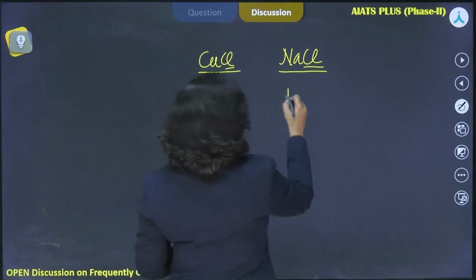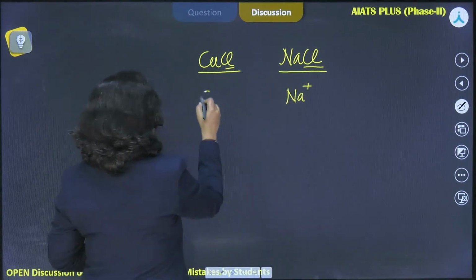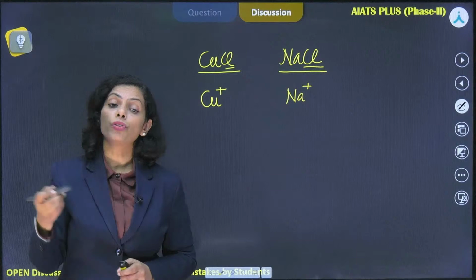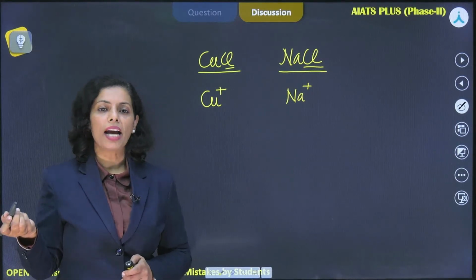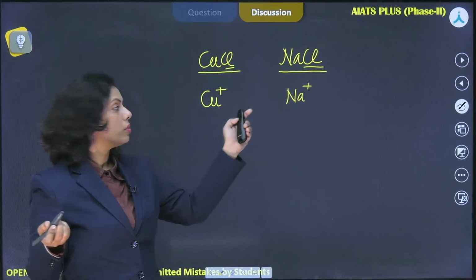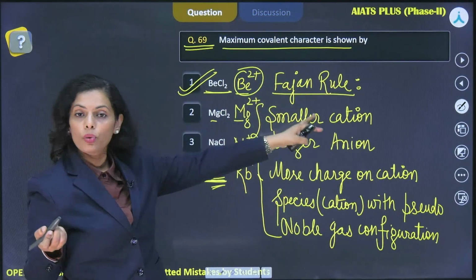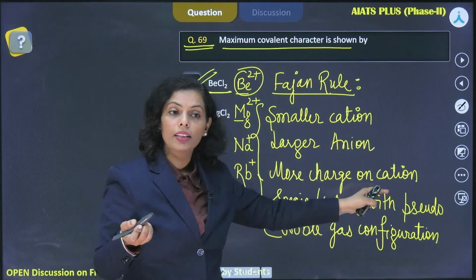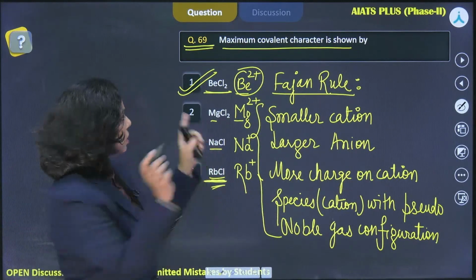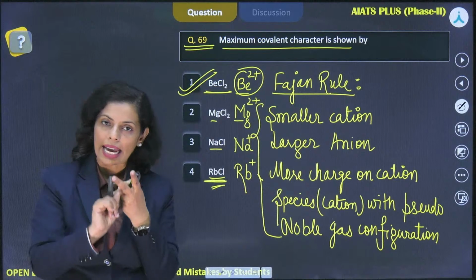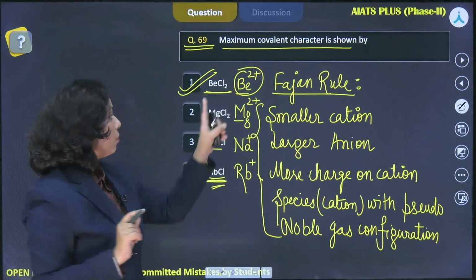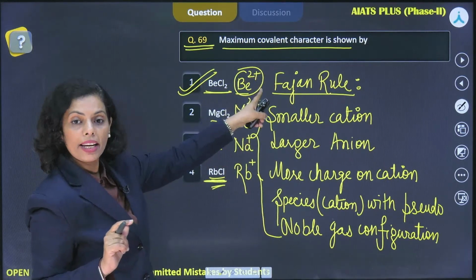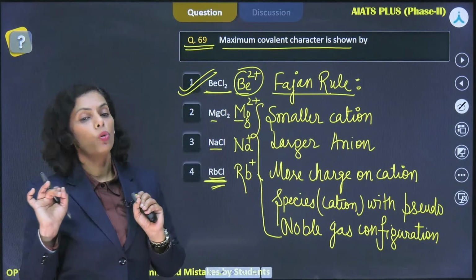Now, in case of Na, the cation is Na+, and here also, there is not a large difference in the size as well. Then in that case, which would have, okay, Samrat. So, Samrat, I'm just explaining about, in the previous one, what it was, that Fajan rule says, if the cation is small, because the same anion we are considering, and it has more charge, then more covalent character would be there. Okay. So in this question, the only thing that we considered is the size and the charge, the two things. And with respect to the size, the smallest is beryllium. Along with that, it has the charge also higher side. That's why it has the maximum covalent character.